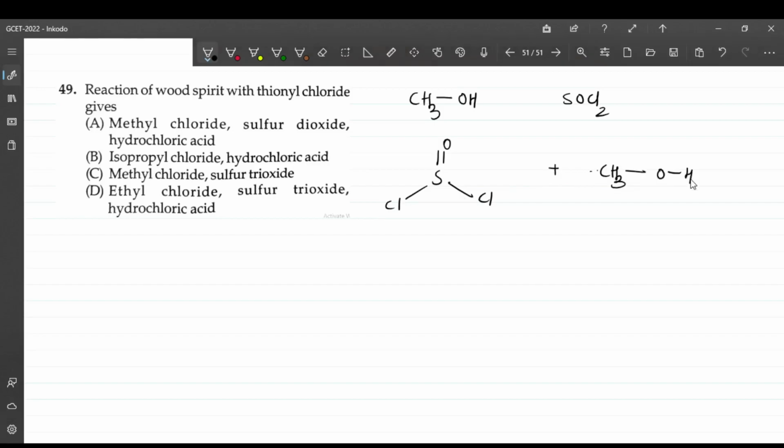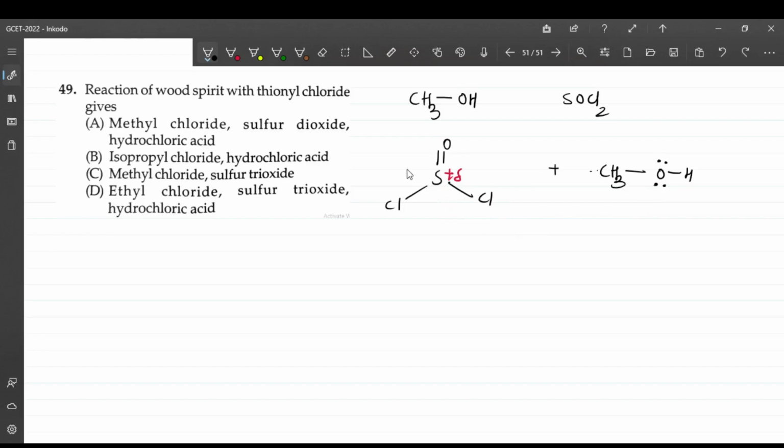Now for the attack, who is electron rich here? This lone pair of electrons on oxygen is electron rich. The others are also electron rich, but they don't like to give electrons away, as they are electronegative elements. The most electron deficient center is the sulfur, because two chlorine atoms and an oxygen, very highly electronegative elements, are connected to it. That's why it is highly electron deficient, so the attack is going to take place on this.